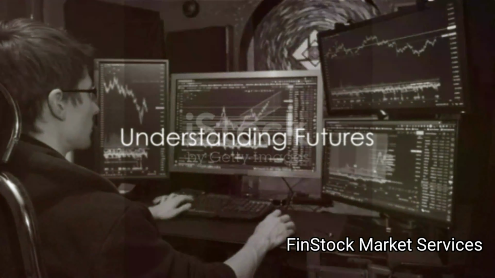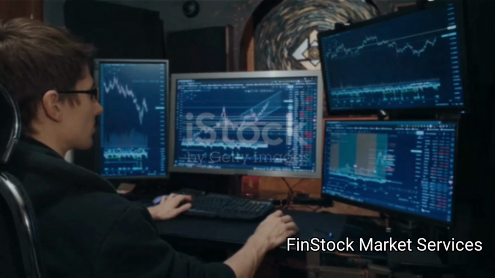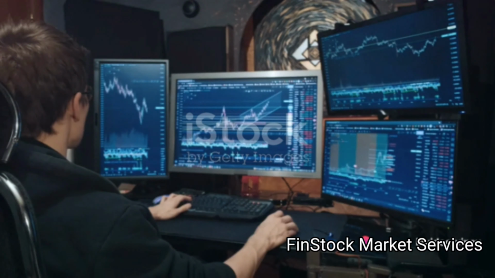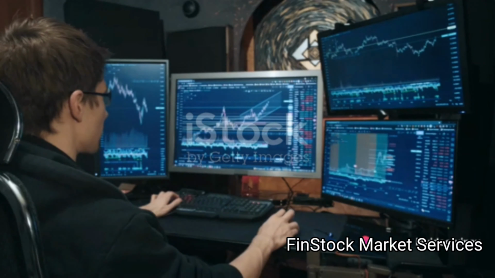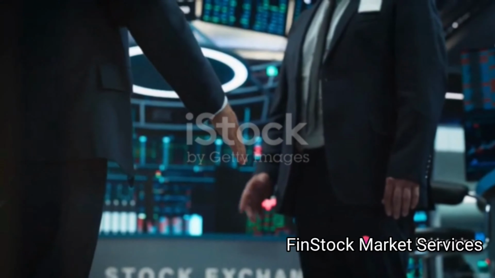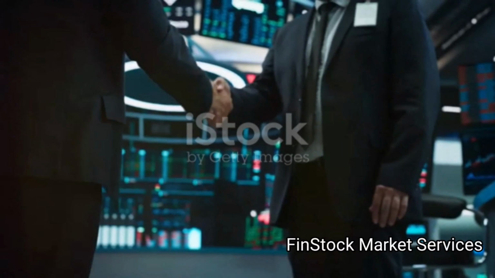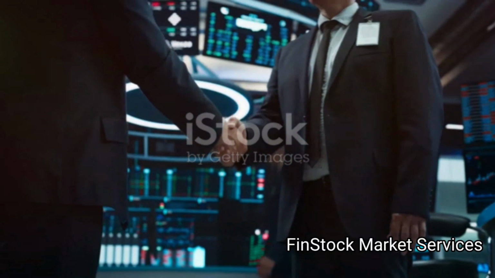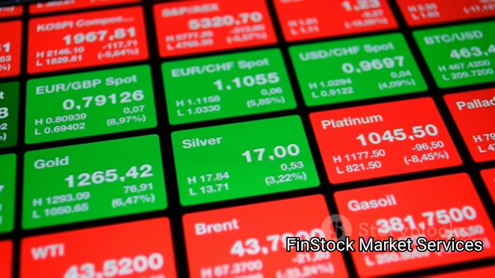Lastly, futures are similar to options in that they are contracts, but they differ significantly. A futures contract is an agreement to buy or sell an asset at a future date at a predetermined price. But unlike options, futures contracts obligate the buyer to purchase the asset and the seller to sell the asset at the agreed-upon price, regardless of the current market price at the expiration date.